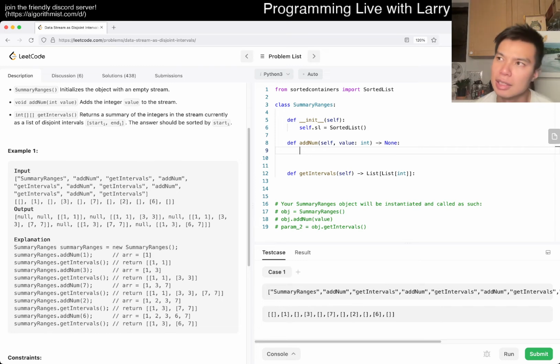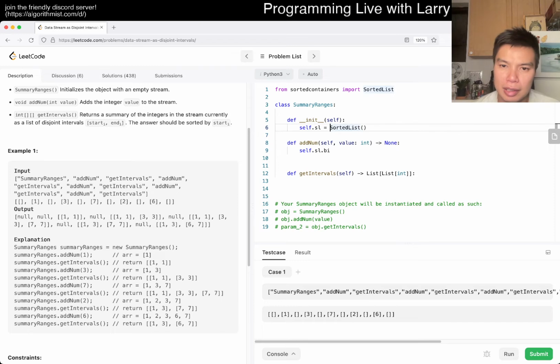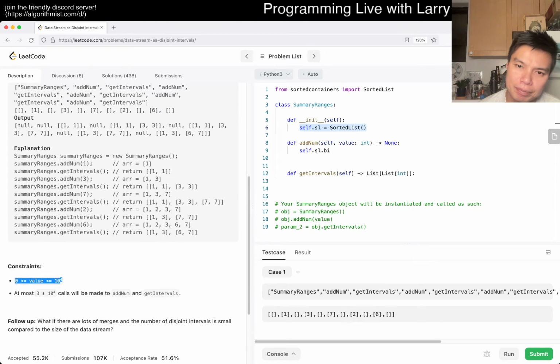So the idea here is that this will contain all the non-intersecting intervals. And then when you add a number, I was thinking about doing it with sorted lists as I was doing here, but based on this constraint, we can also use union find actually.